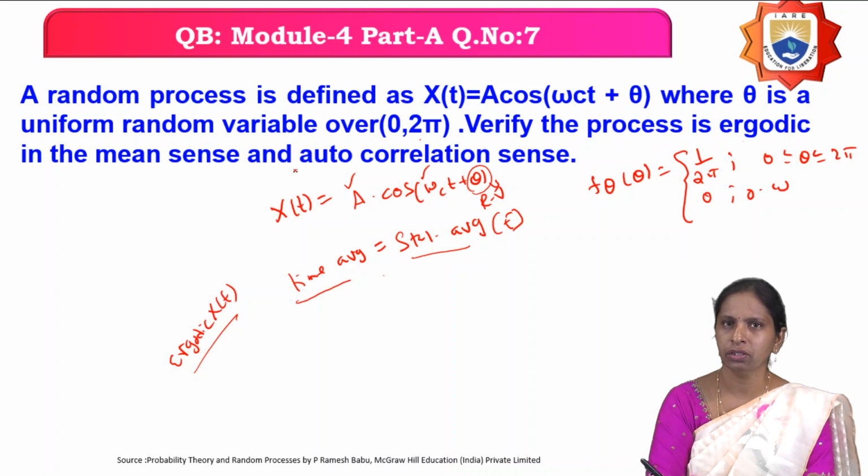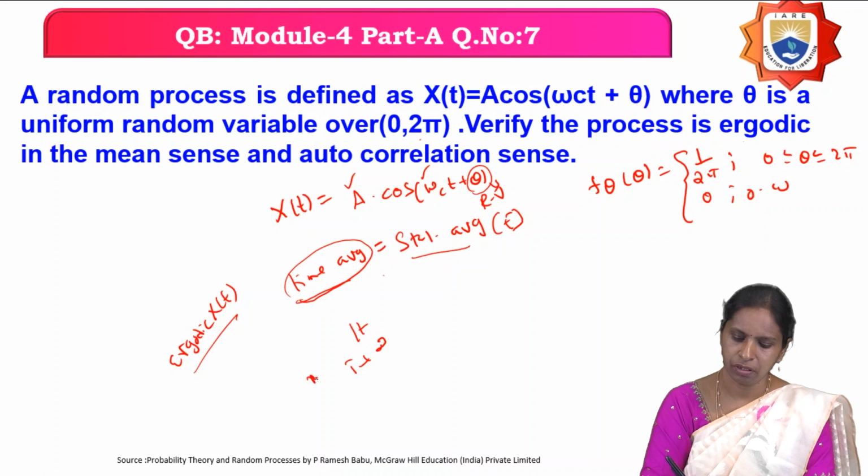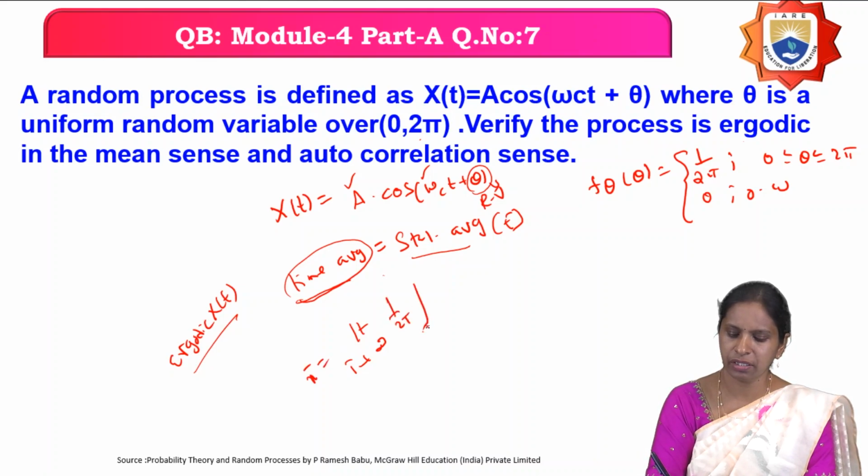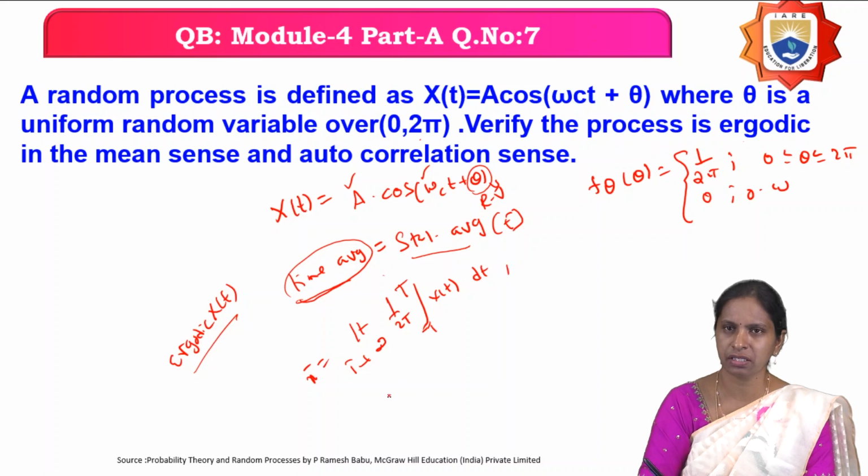So how can you prove that the given random process is ergodic? In mean, you have to find out first the time average. How do you find out the time average? Nothing but limit T tends to infinity of 1 by 2T integration from −T to T of X(t) dt. This is nothing but the time average. And what is the statistical average? It's the expectation of X(t). If these two are equal, then the given random process is ergodic in mean.